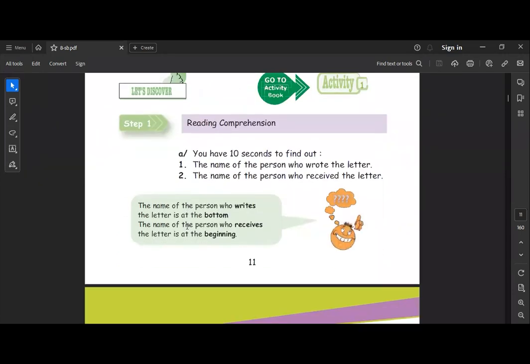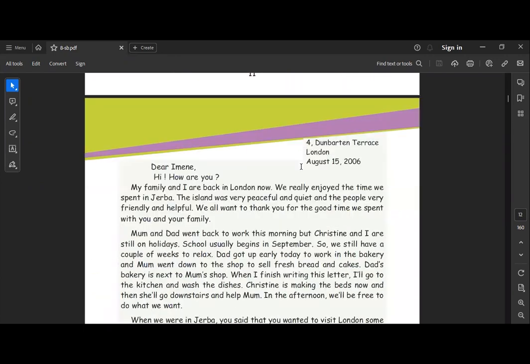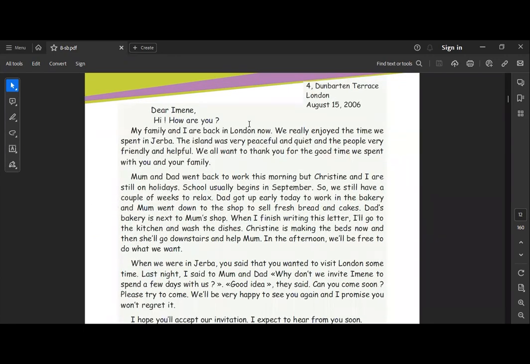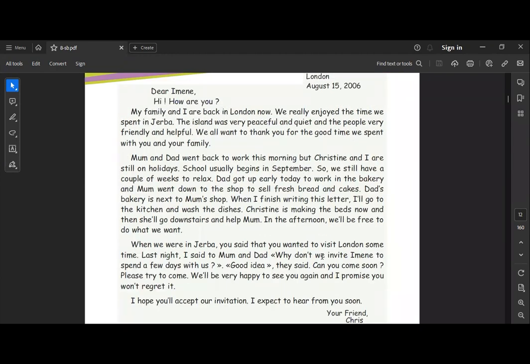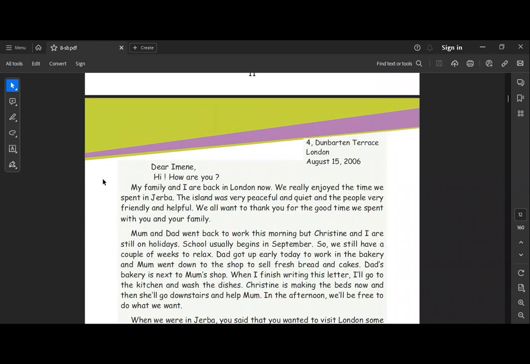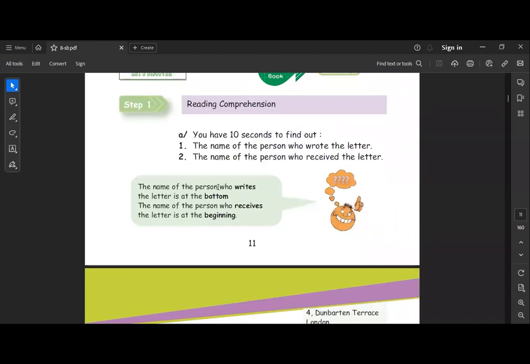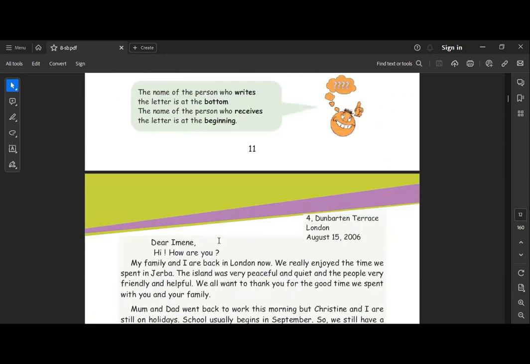Now we have reading comprehension. You have 10 seconds to find out the name of the person who wrote the letter and the name of the person who received the letter. Here we have a letter. We have Dear Iman, and at the end we have your friend Chris. Pay attention here, this is very important: the name of the person who writes the letter is at the bottom. The name of the person who receives the letter is at the beginning.